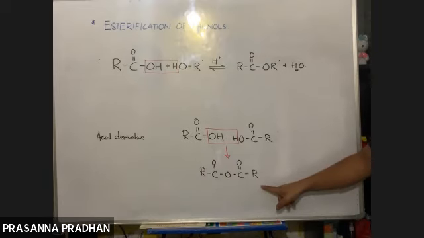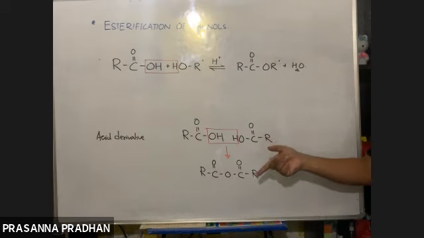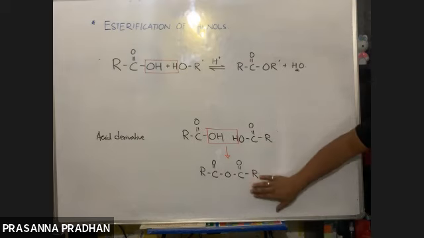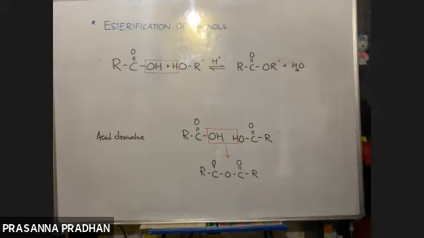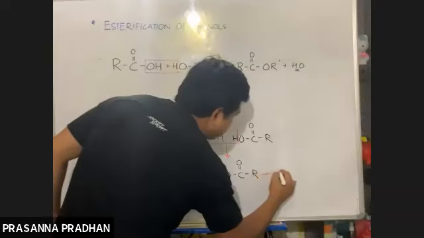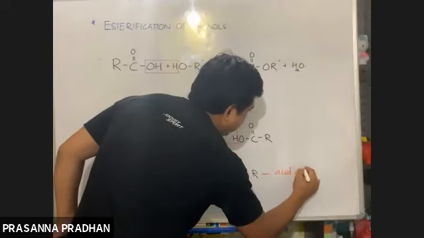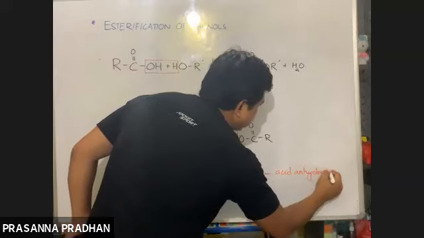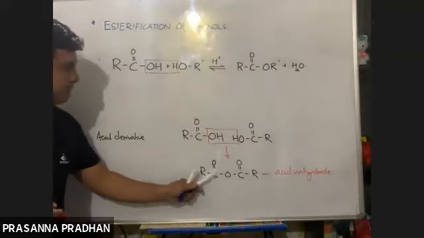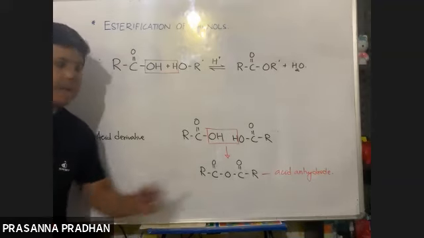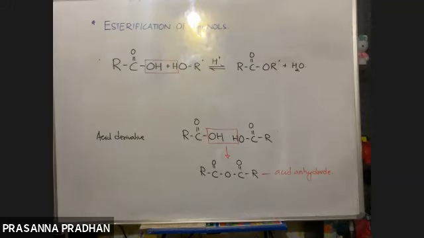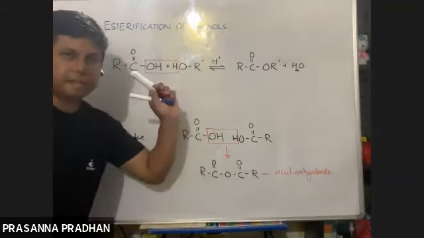So what is this compound known as? After removing water, what do you get? Acid anhydride. So this is the anhydride of carboxylic acid. This category of compounds is known as acid anhydride. R, C double bond O, single bond O, C double bond O, R. So we have learned a new compound today, acid anhydride.